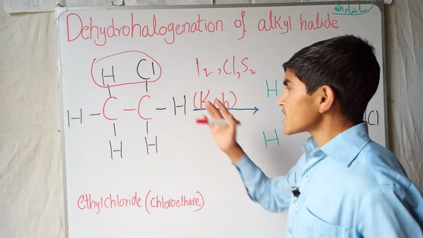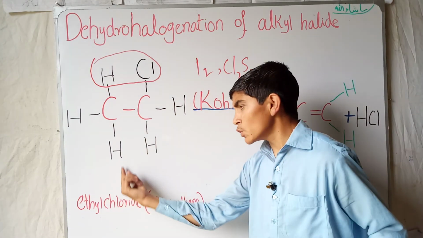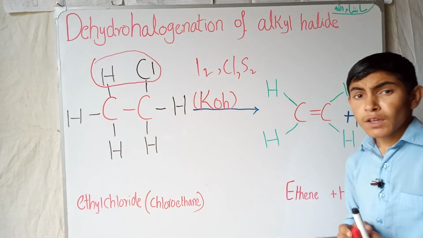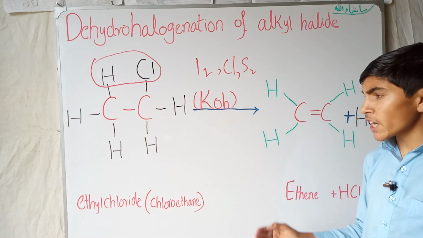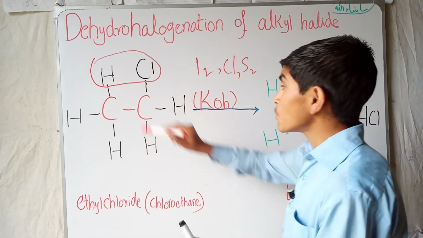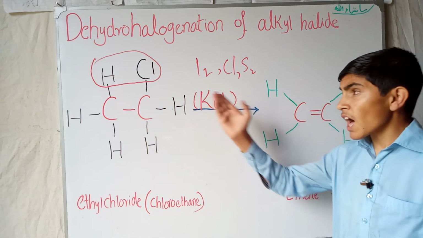This is removed by heating. When we heat this compound in the presence of hot potassium hydroxide, the halide is removed from it, and the product gives us HCl, hydrochloric acid.